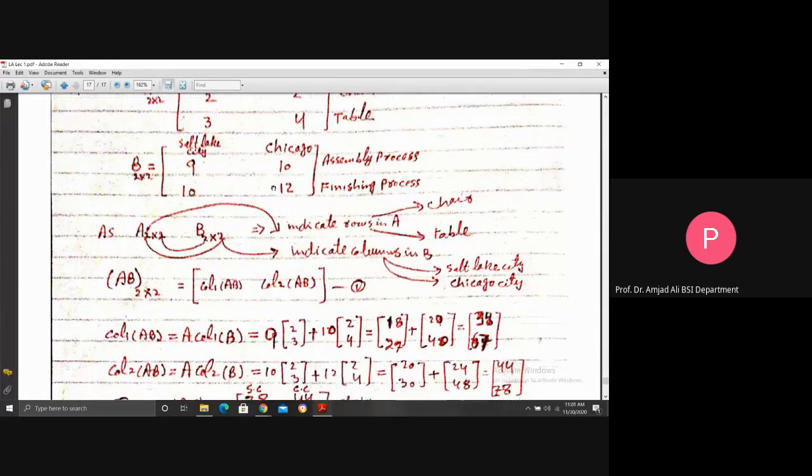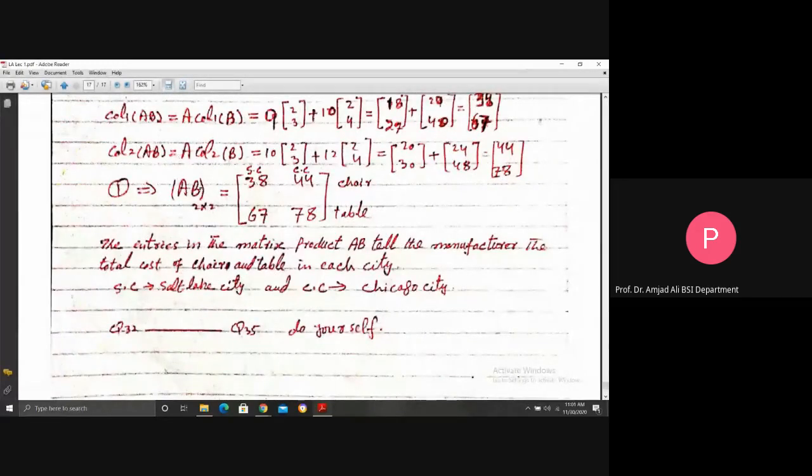So in the product, first you write here AB of 2 by 2. These two actually are rows, and rows are given in chair and table. These two indicate number of columns in B, but columns are written here SC and CC.